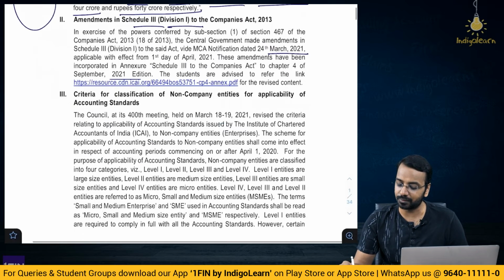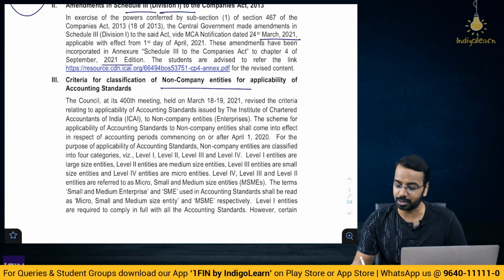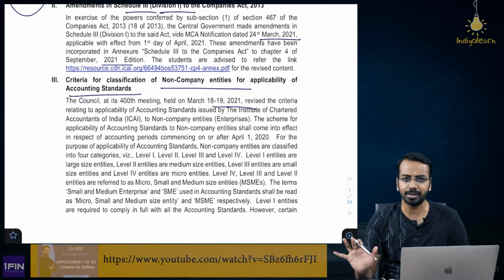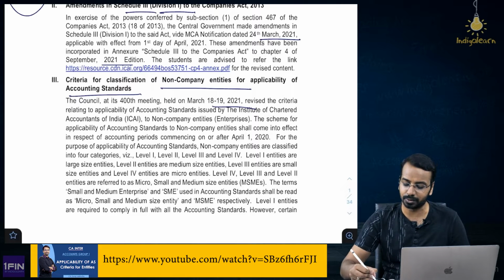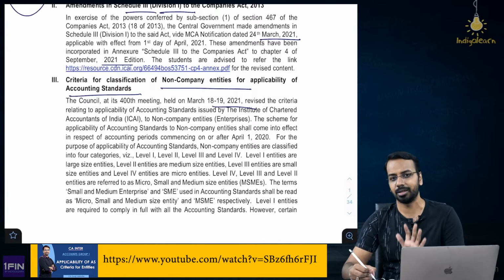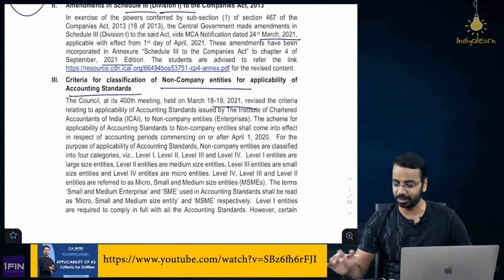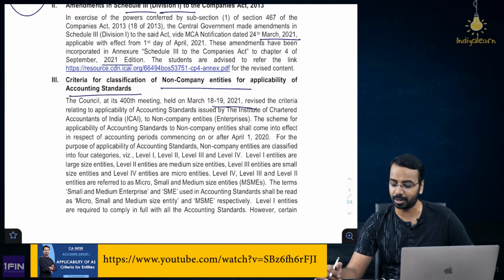Then classification of non-company entities for accounting standards. Again, this is an older amendment. We already have a detailed video on that. You can have a look at it. You can just search for applicability of accounting standards Indigo, and the entire applicability and non-applicability is covered in that video. Very short video that will help you understand.